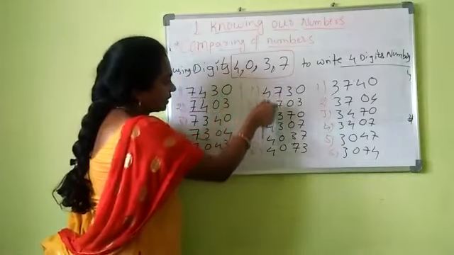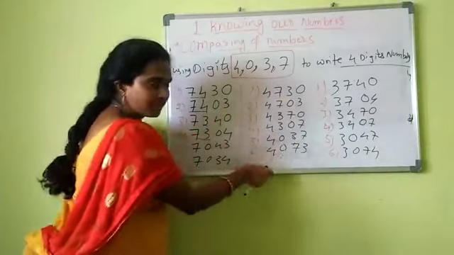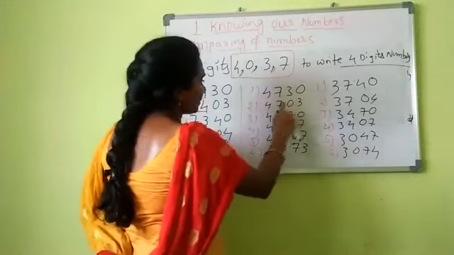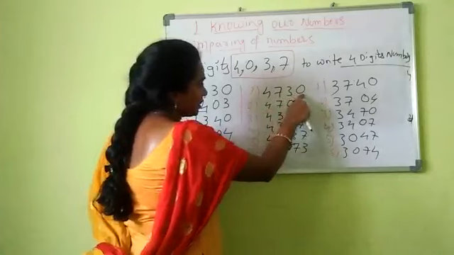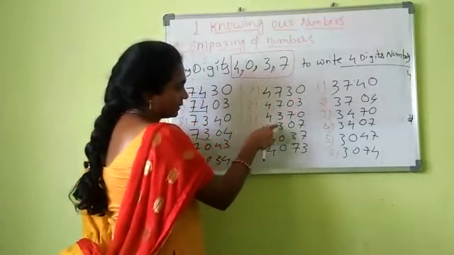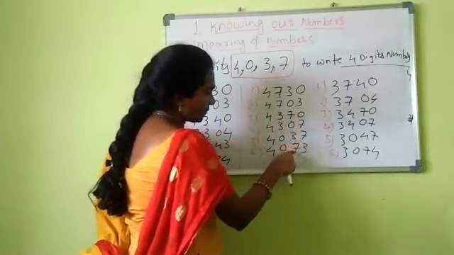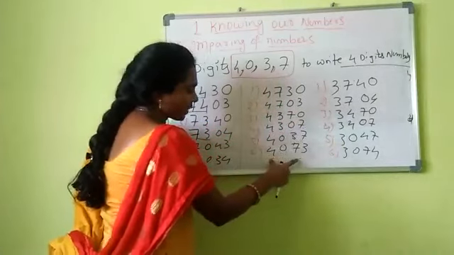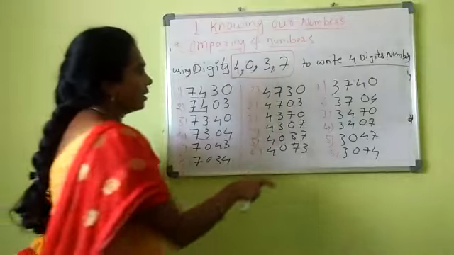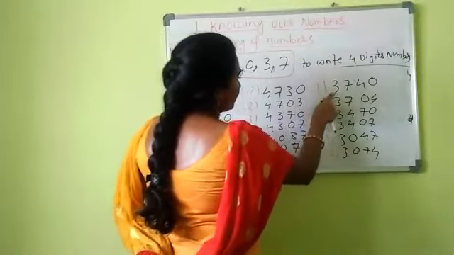Similarly, 4 taken in the thousands position, I fixed it, and just the remaining 3 digits. 7 is fixed: 3003. Again 3 is fixed: 7007. Again 0 is fixed: 3773. How many numbers did we get? That is also 6.